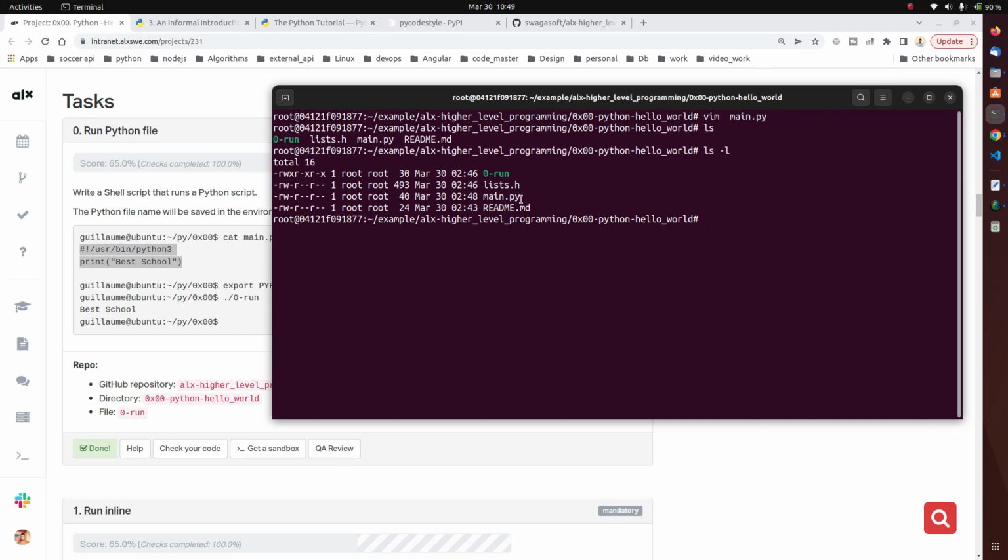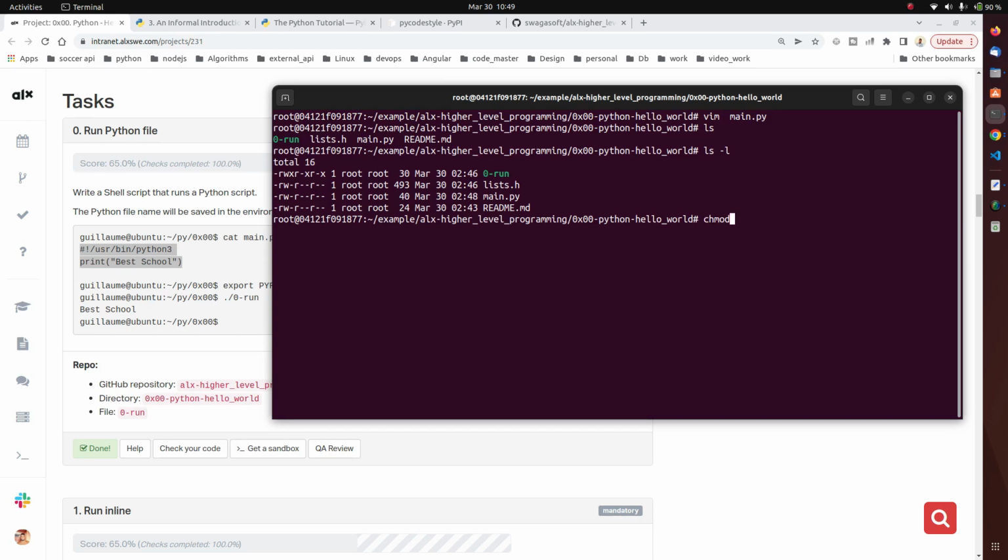But for this main.py, you can see the file permission for the owner is read and write. For group, it is read, and for others, it is read. So we need to change the file permission to read, write, execute for everybody. So to do that, you need to use the chmod command.